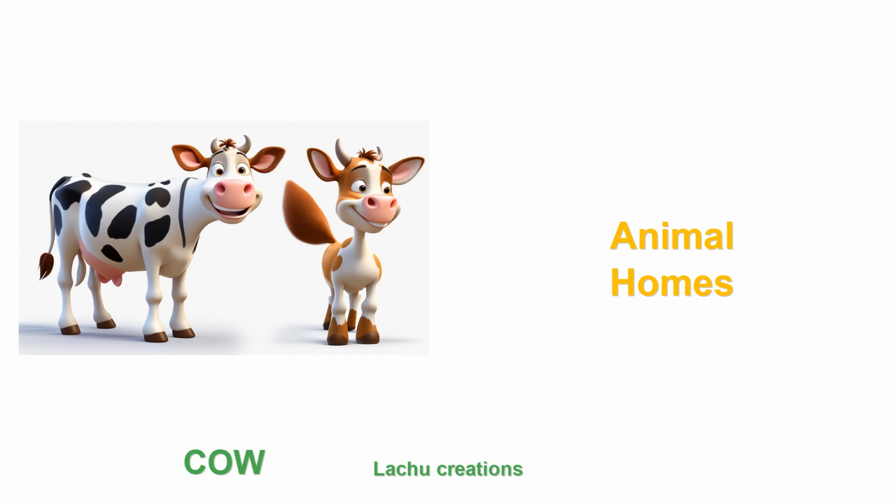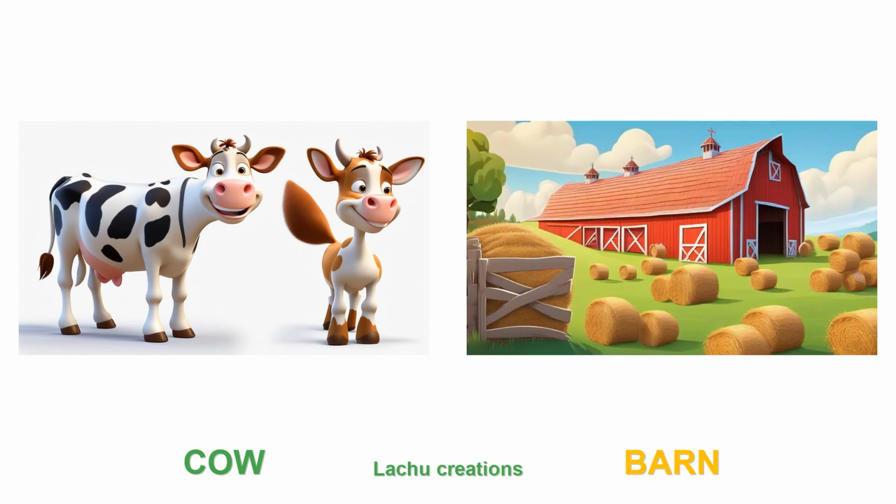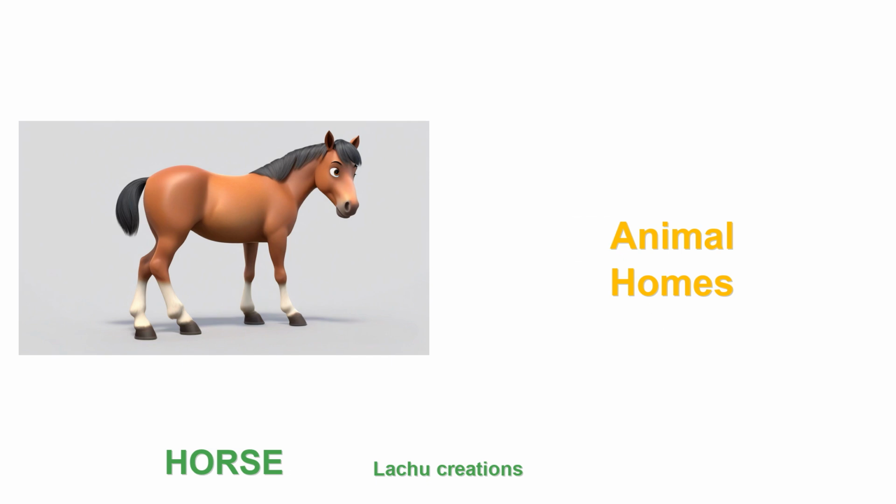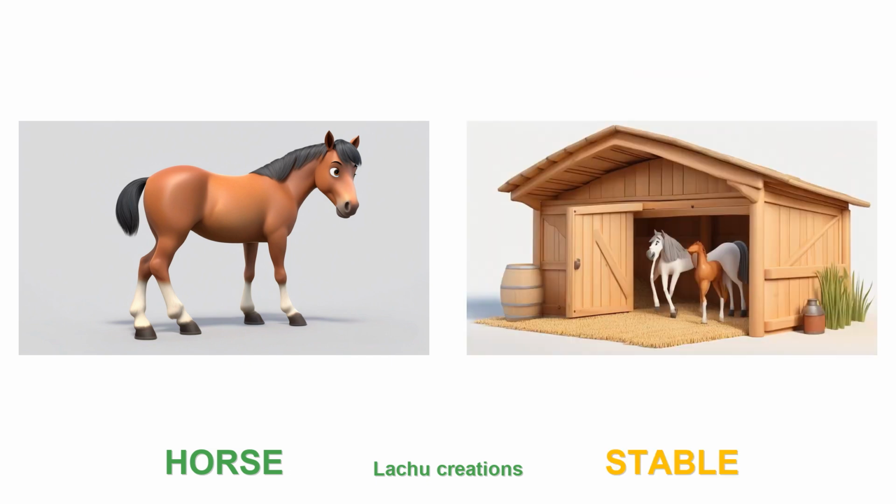This is a cow. Where does the cow live? The cow lives in a barn. This is a horse. Where does the horse live? The horse lives in a stable.